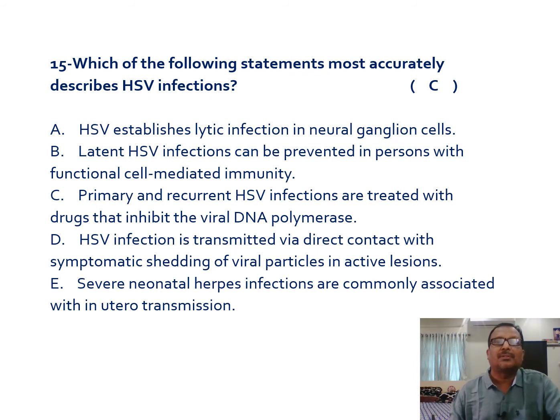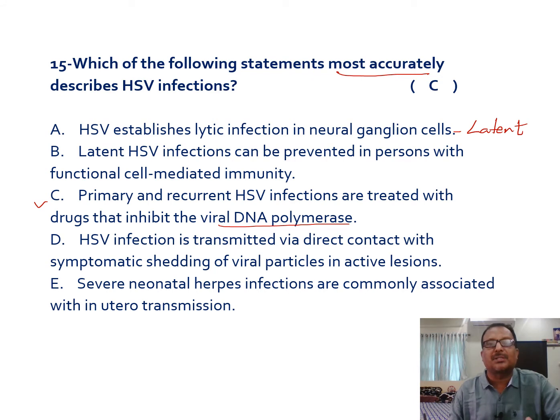Fifteenth one is, which of the following statements most accurately describes HSV infections? Here the answer given as C is a lengthy answer. Please read: primary and recurrent herpes simplex viral infections are treated with drugs that inhibit the viral DNA polymerase. This is the right answer. Why not the other options? HSV establishes lytic infection in neuronal ganglia. This is the wrong answer. They always produce latent infection. They simply are present, but they never cause lysis of the neuronal ganglia.